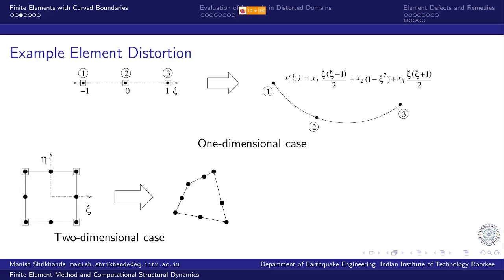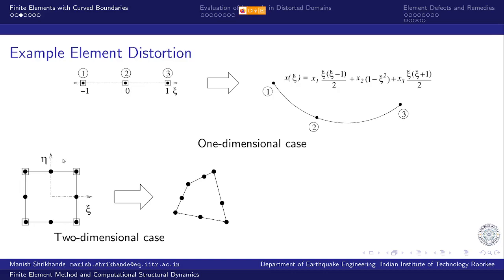In the two-dimensional case, I can distort this regular rectangle or a square into any arbitrary shaped quadrilateral. This is what we call bilinear distortion. It is a linear distortion with respect to xi and linear with respect to eta. It could have been quadratic as well, because interpolations are capable of representing quadratic functions.